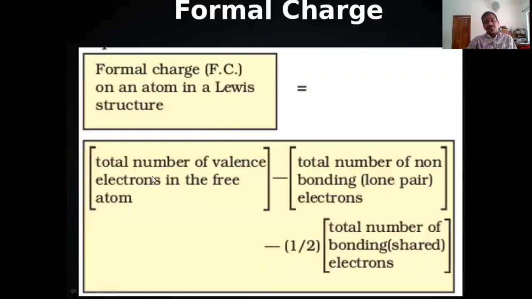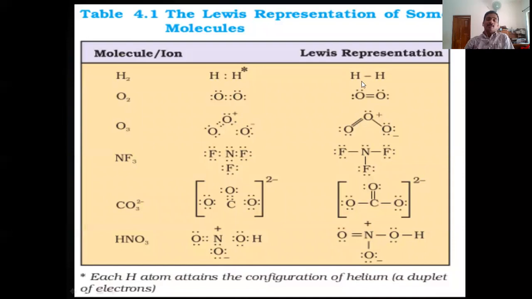Again, look here. Total number of valence electrons in the free atom: 6, minus total number of non-bonding lone pair electrons. 2 pairs means 4 electrons. So 6 minus 4, 2, minus half into total number of bonding electrons. 2 pairs, 4 electrons, half into 4, 2. So 2 minus 2, 0. So this first oxygen has no charge. You can see here, no charge.